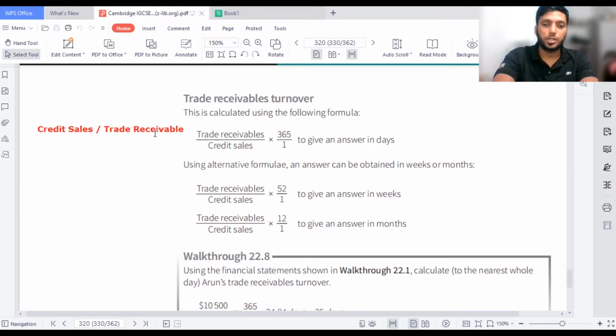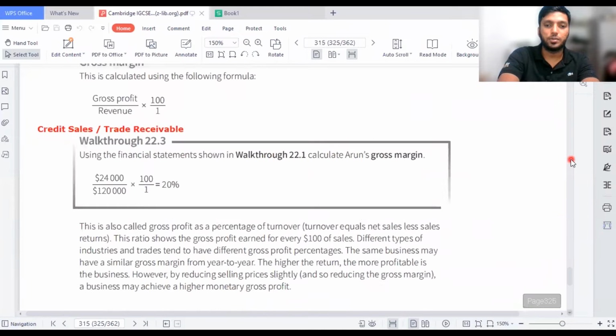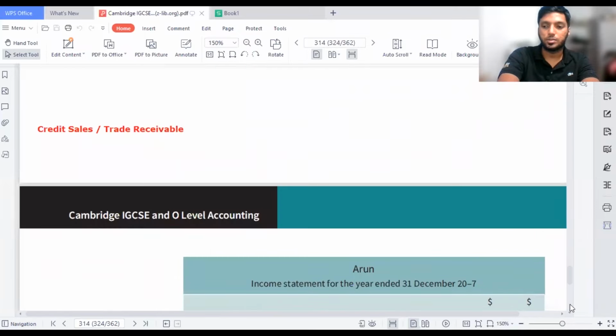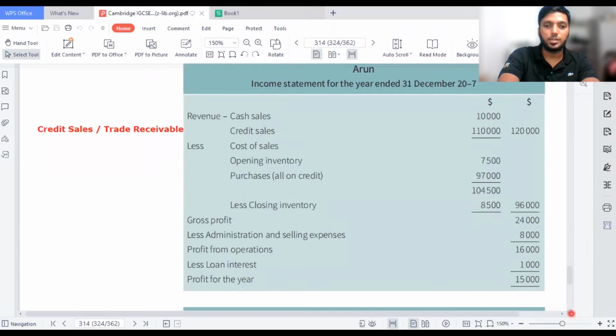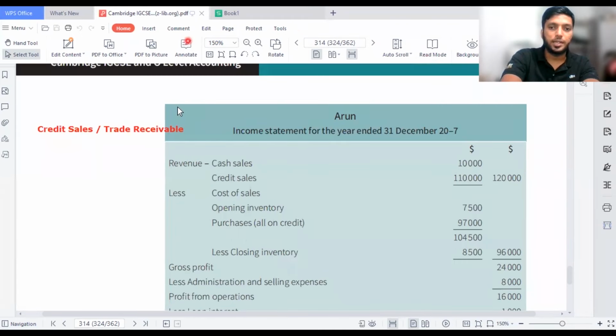Now I'm going to move on to the number of times formula, which is trade receivables turnover, and the trade receivable days here, for which they have given 365. You can find it with months or even weeks, but I always ask you to find it with the number of days. So let's move on to the formula and calculate. Credit sales on the sum are given as 110,000, and they haven't calculated the average trade receivables because they have no opening trade receivables, only closing trade receivables, right guys? So we'll take the credit sales, 110,000, and trade receivables of 10,500.